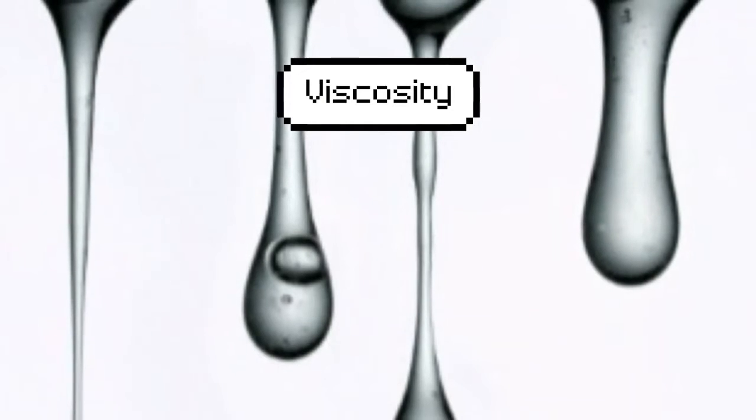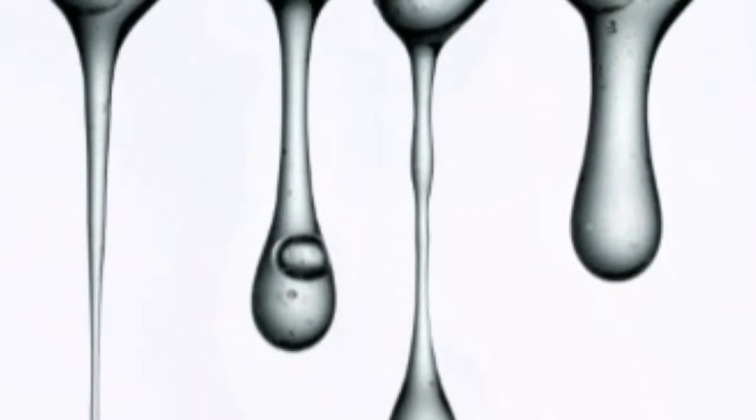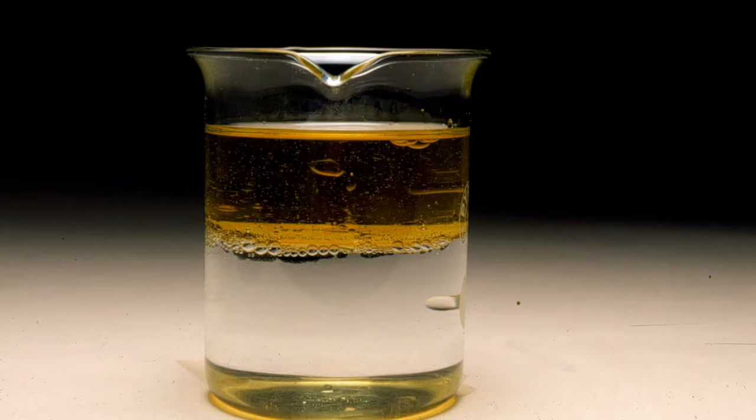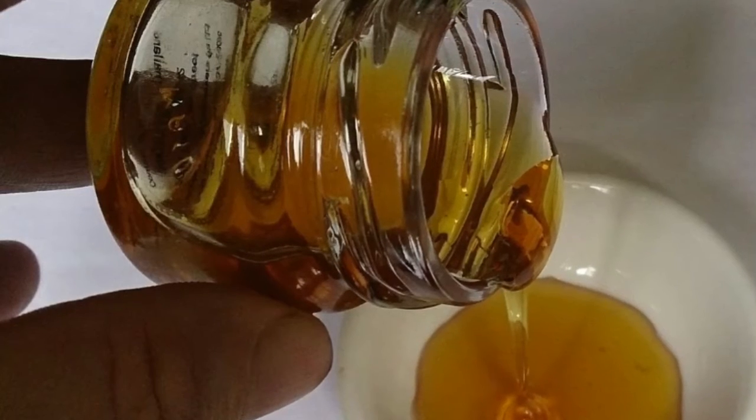Viscosity is the resistance of a fluid to a change in shape or movement. Viscosity denotes opposition to flow. We never have to confuse viscosity and density. For example, oil has more viscosity than water, but when we put both together, oil goes up. This tells us that water is denser than oil, so be careful with that.